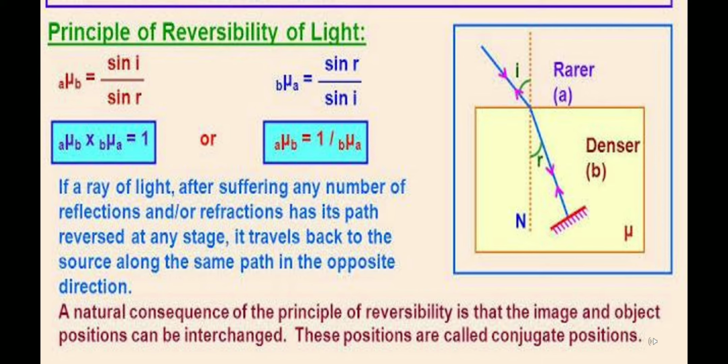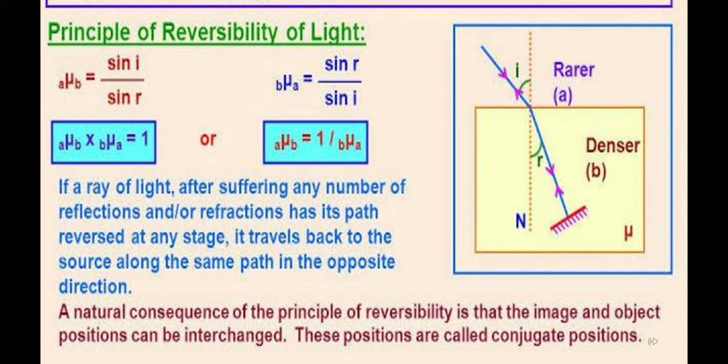So in the first case, it is A mu B. Let the first medium be A and the second medium be B. It is rarer to denser, and therefore A mu B is equal to sine I upon sine R. And if you say B mu A, that means from B to A, so it is sine R upon sine I. So if you multiply A mu B into B mu A, sine I and sine I will cancel, and sine R will cancel, and from here you will get A mu B into B mu A is equal to 1, or A mu B is equal to 1 upon B mu A.